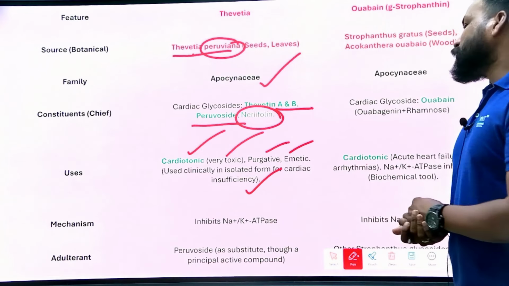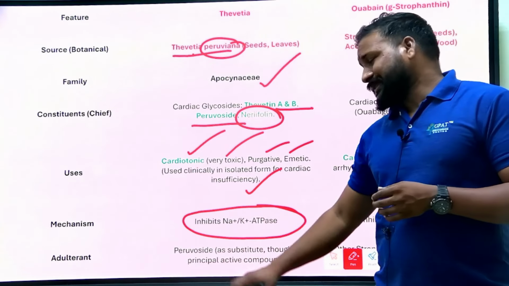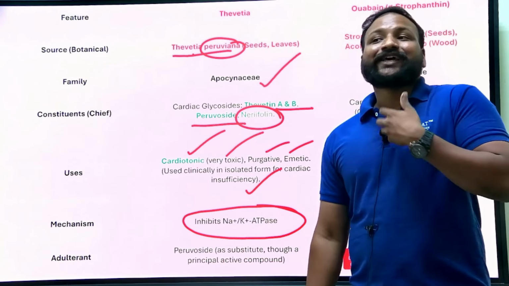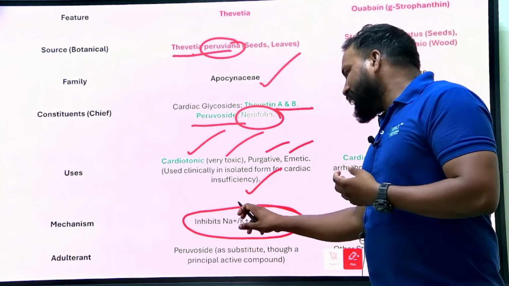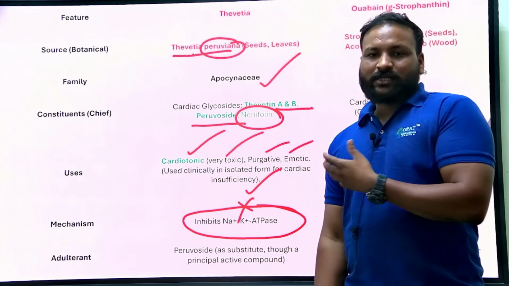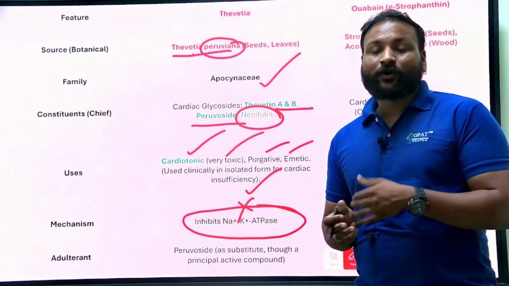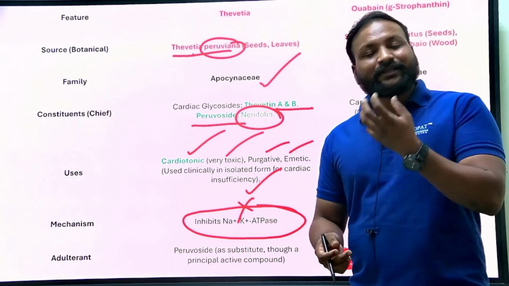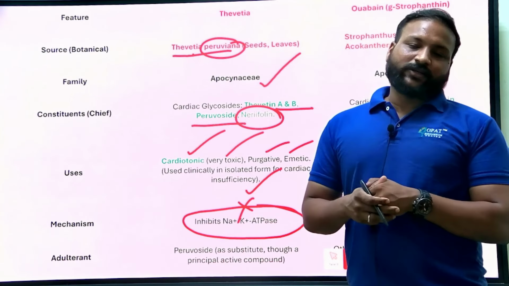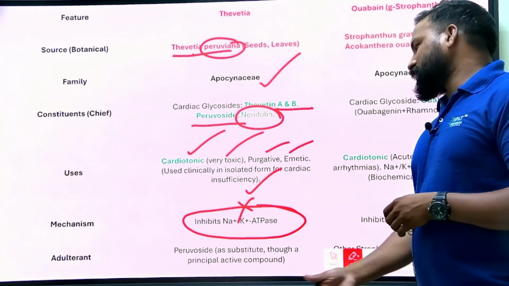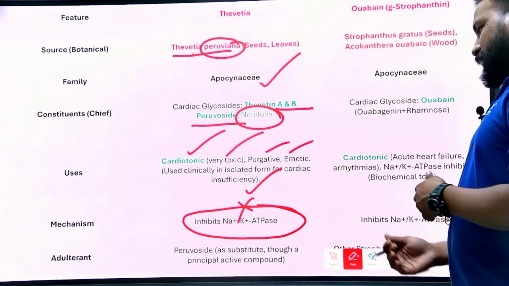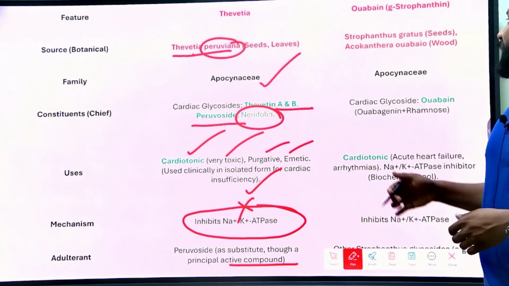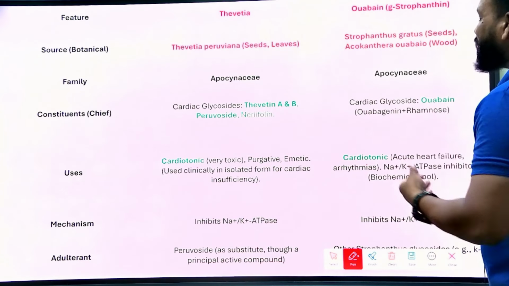Do remember this function: it inhibits the sodium and potassium ATPase enzyme. By inhibiting this enzyme, the intracellular sodium and calcium in the heart increase, and thereby it increases the heart contraction, so a positive inotropic effect is caused. Clear? Yes. Peruvoside can be used as a substitute, though the principal active compound is different, so peruvoside is used as an adulterant. That's about Thevetia peruviana.